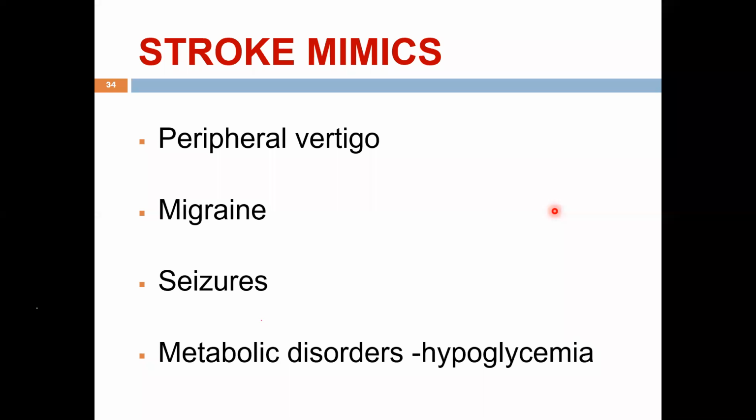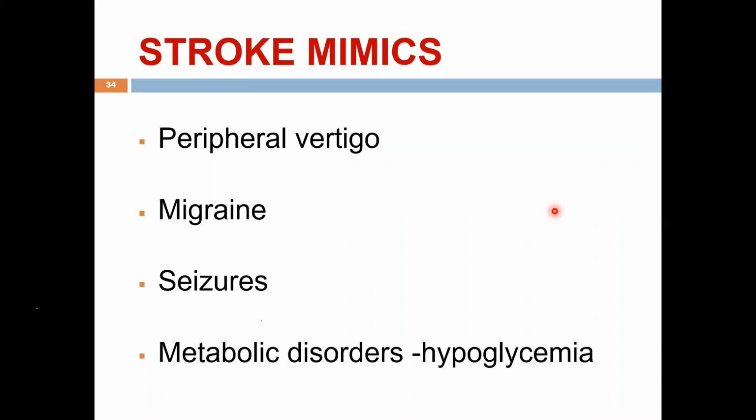Migraine. Migraine is a unilateral headache which is associated with nausea, vomiting, photophobia, phonophobia. So it doesn't come into stroke mimics. Occasionally, migraine has got a component where you can have a hemiplegic migraine, where the patient can have all features of a stroke. Sometimes you have a retinal migraine where the vision can go away. You have the brainstem migraine or the ophthalmoplegic migraine where the eye movements can be affected. Here again, the history will help us. But again, we have to evaluate to rule out strokes, because giving a thrombolysis in a patient with migraine is not a fault. But if it's a stroke, you're not thrombolysing, it's a fault.